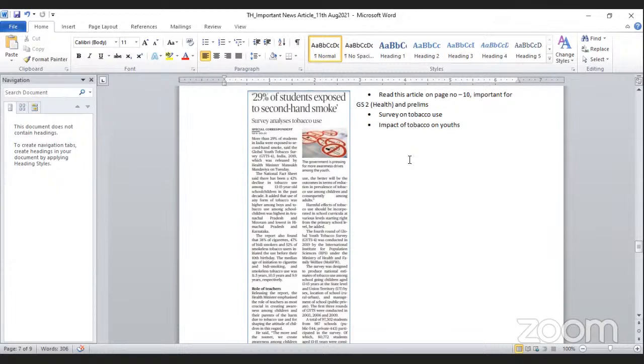So what is this article talking about? Basically, it is based on a survey conducted regarding the usage of tobacco among the youths, school-going children or youth population. Here you need to understand what the impact is on our society and on our youth population due to the use of second-hand smoke. What is the meaning of second-hand smoke? So you need to read this article and have some idea or details of whatever has been mentioned in it.